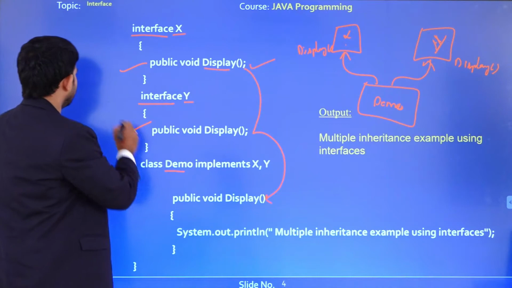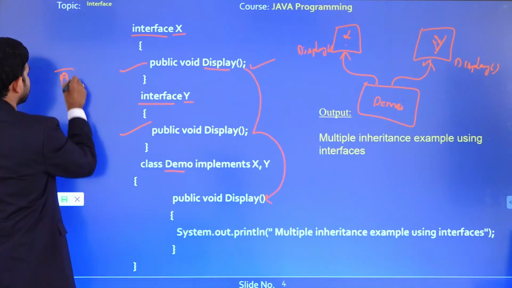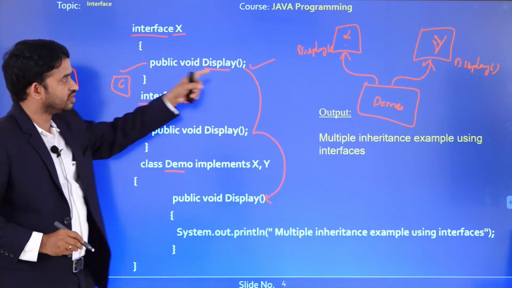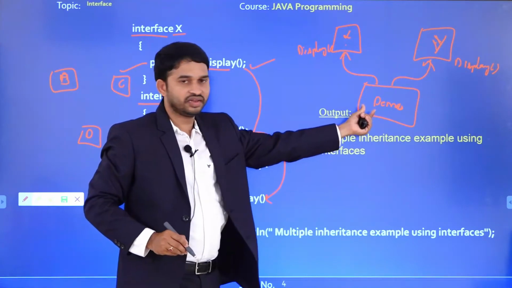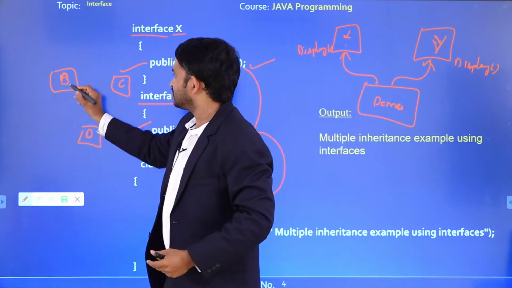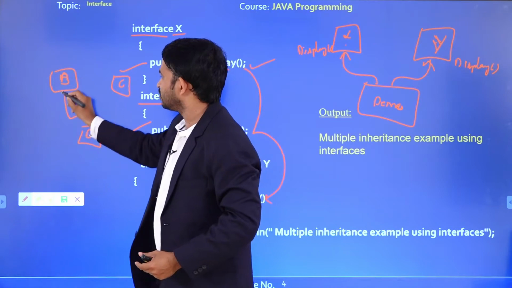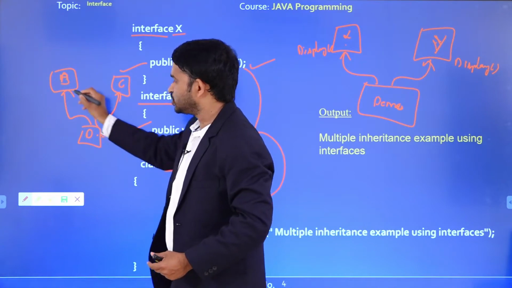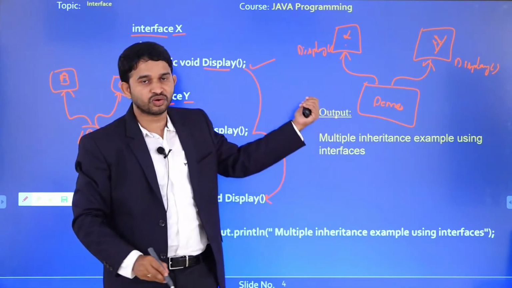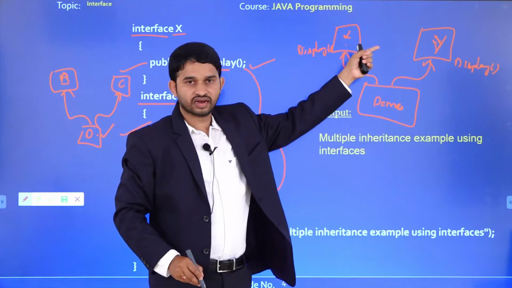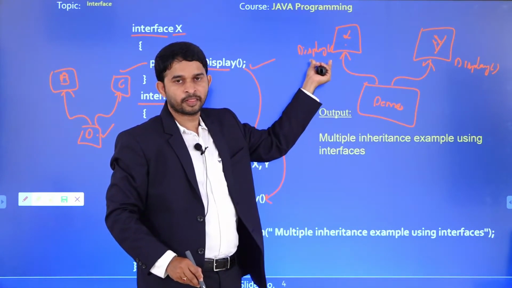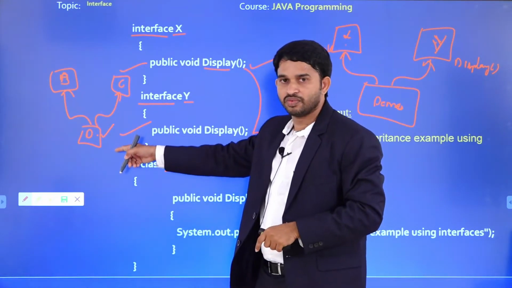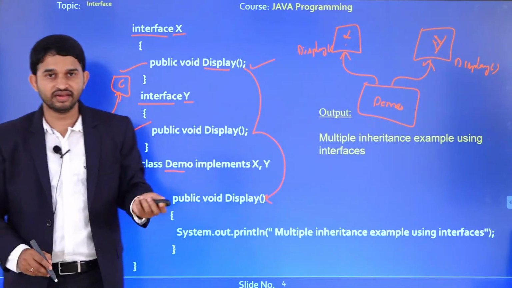Whereas in the previous case, B, C, D, all these three are classes. Whereas here, X and Y are interfaces, demo is a class. But there, B is a class, C is a class, D is a class. If you want to acquire the properties from B and C, D may get confused about which property to acquire. But here there is no problem. What is the reason here? Here X and Y are interfaces, so we can achieve 100% abstraction. If you are following 100% abstraction, there is no ambiguity problem. But there is an ambiguity problem with classes. So this is a simple example for interface.